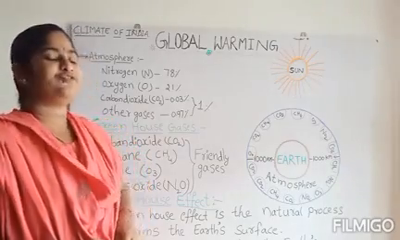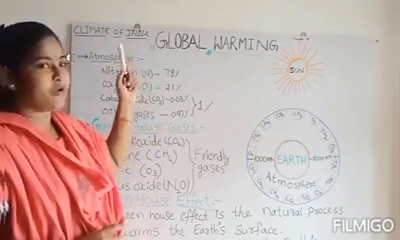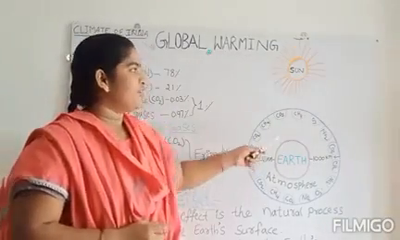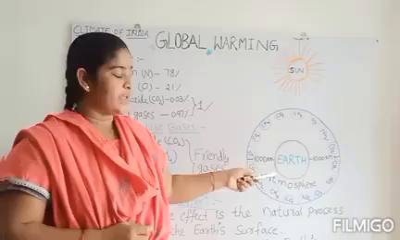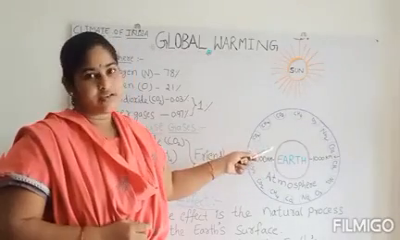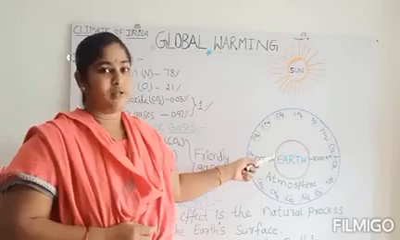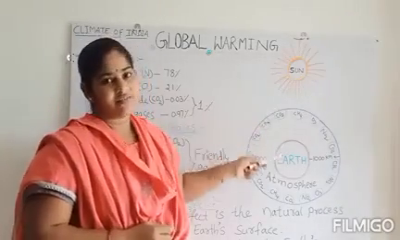Today I'm going to teach you about global warming from the lesson Climate of India. We know that in the beginning, Earth was a fireball which separated from the Sun and is located as the third nearest planet from the Sun, at an average distance of 149 million kilometers because of the Sun's gravitational pull.